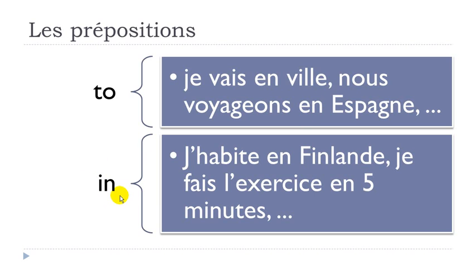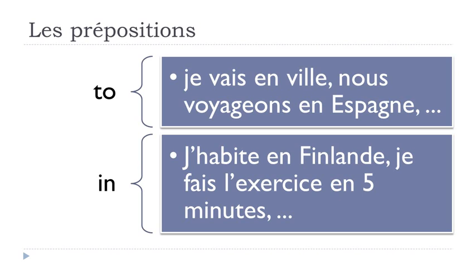Other use could be this in. For instance, j'habite en Finlande. Habiter is to live, okay? I live in Finland. J'habite en Finlande. Je fais l'exercice en 5 minutes, okay? So I do, okay, faire is to do, l'exercice, the exercise, in 5 minutes. Okay, so in that case, and it's quite important, when you use this in, so en here, it will mean the time you need to make the exercise.